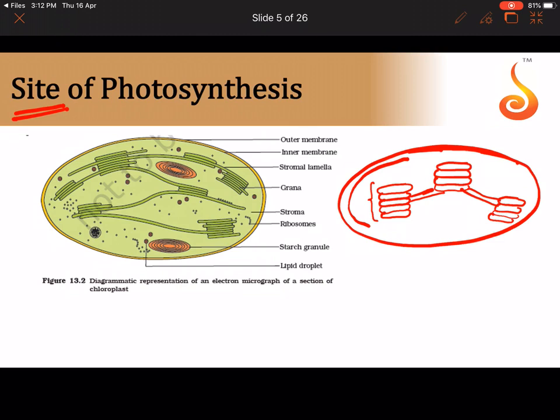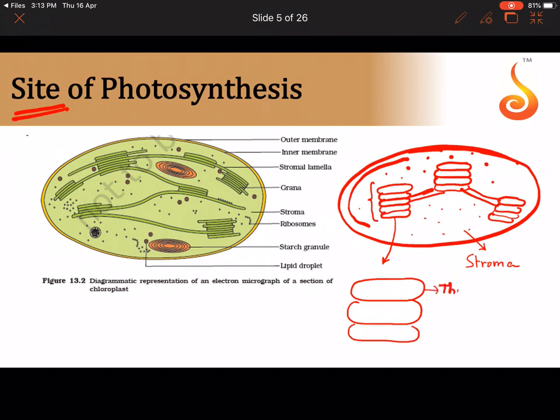Clear? And now if you were to magnify this granum, what is this space outside the granum? The space outside the granum, which I am putting dots over here, is referred to as the matrix of the chloroplast. Now this is something which is referred to as the stroma. Okay, now if you were to see these disc-like structures, let me show them like this, stacked one above the other. Each disc-like structure is referred to as a thylakoid.